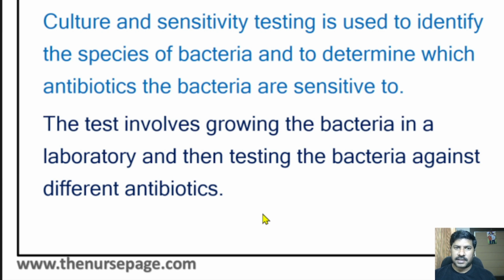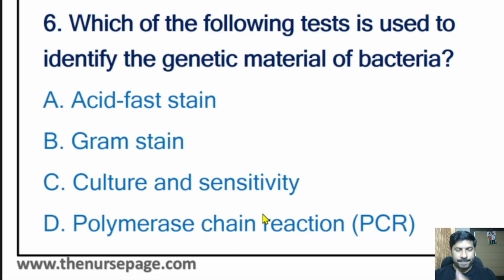After that, the particular bacteria will grow in that broth or culture media. So after identifying the colony structure and all, we can identify which bacteria are present in that specimen. Then we will do the sensitivity test. Then we can identify which antibiotic is more powerful to destroy that bacteria.